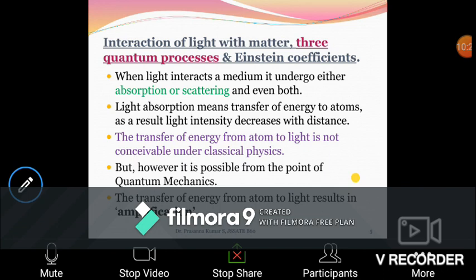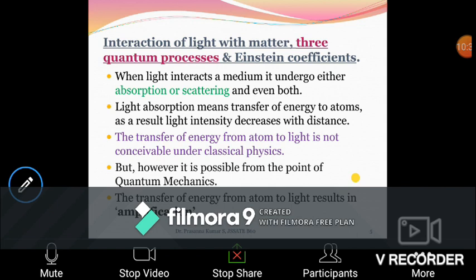Now imagine some source of light made to be incident on a material. What will happen? The photon either is absorbed or gets scattered. In some cases, you may have both absorption and scattering of the photons.